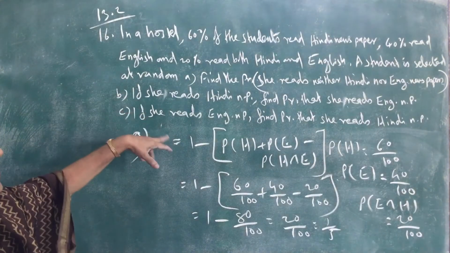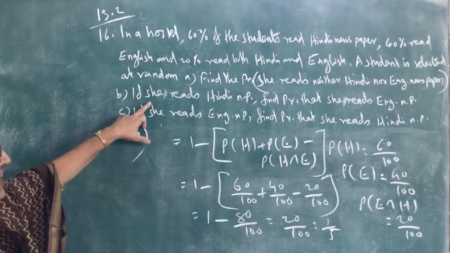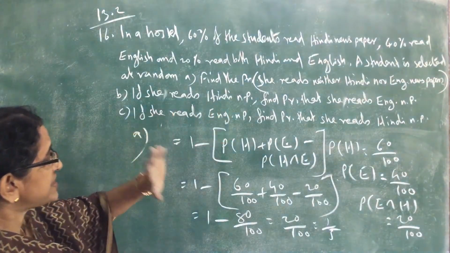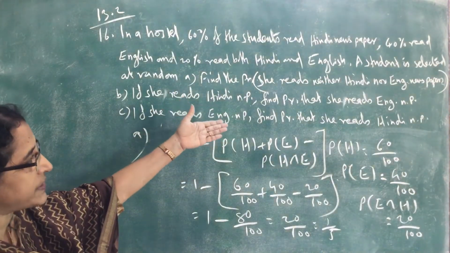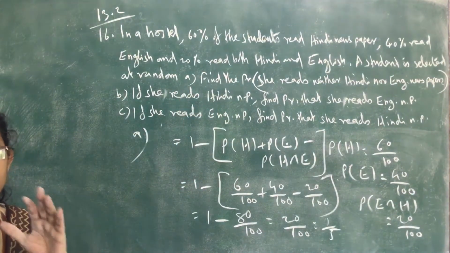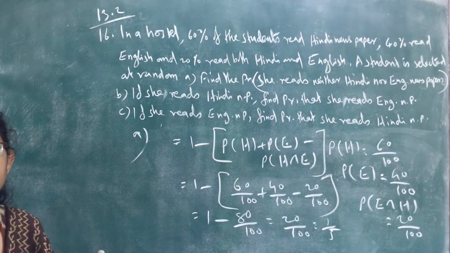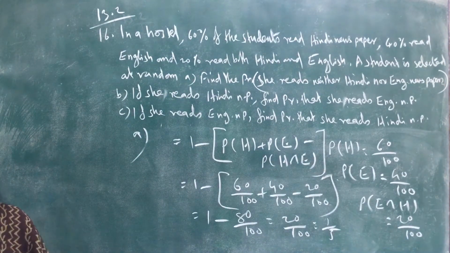That's the first answer. Now see the second question: if she reads a Hindi newspaper, find the probability that she reads an English newspaper. That is conditional probability.